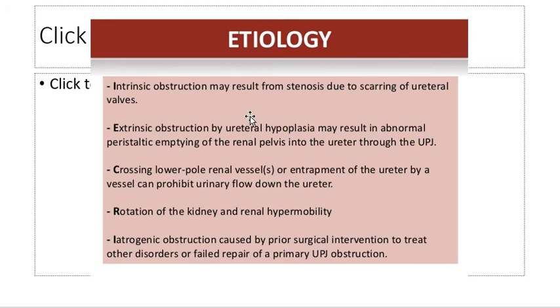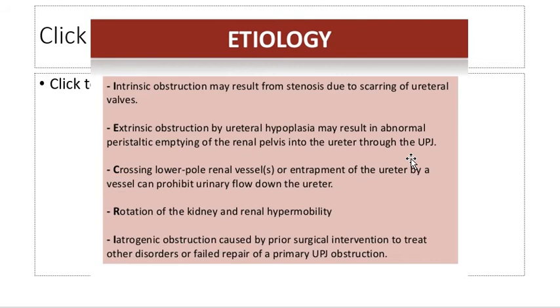Etiology: intrinsic obstruction may result from stenosis due to scarring of ureteral valves. Extrinsic obstruction or ureteral hypoplasia may result in abnormal peristaltic emptying of the renal pelvis into the ureter through the PUJ. In the British system it's called PUJ, pelvic-ureteric junction obstruction, and in American they call it UPJ, uretropelvic junction obstruction.